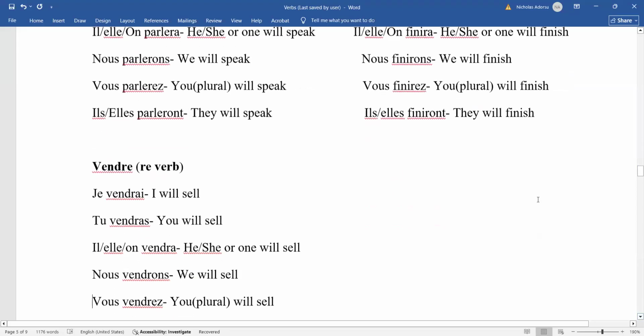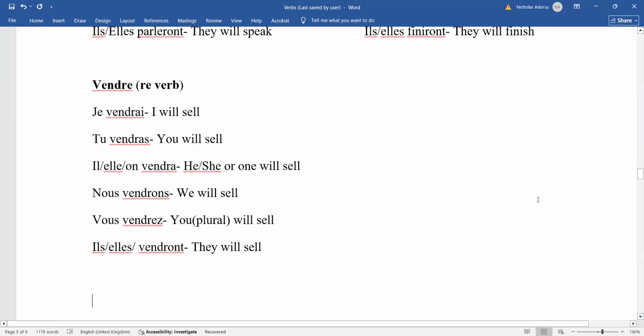Now, when we get to the RE verbs, if you observe, you can see that there's a small change before we add the endings. Who can tell me what happens before we add the endings for the RE verbs? If you know, you can raise your hand and tell us what you see. What do you see with the RE verb, vendre? What happens before we add the endings? Okay, Frederica. Please, I'll try. We maintain only the stem and we take out the last two letters.